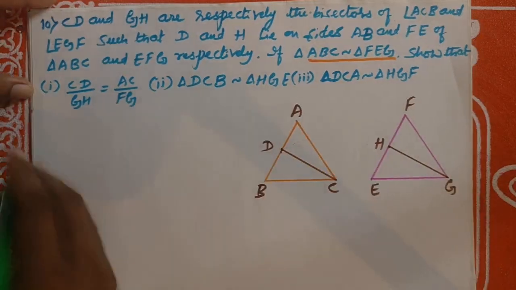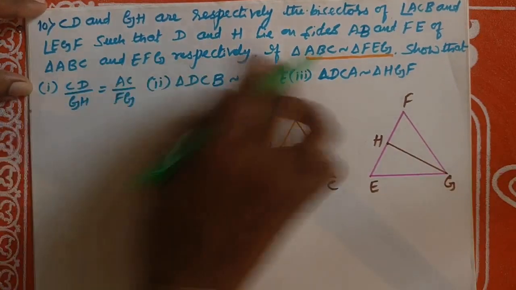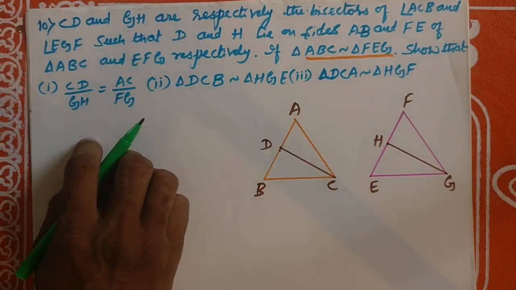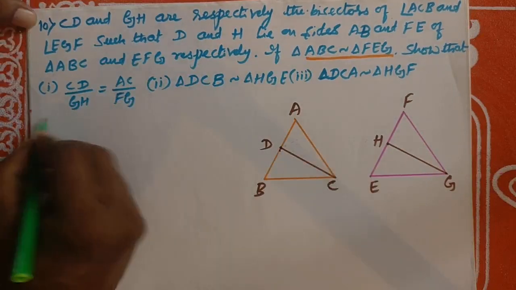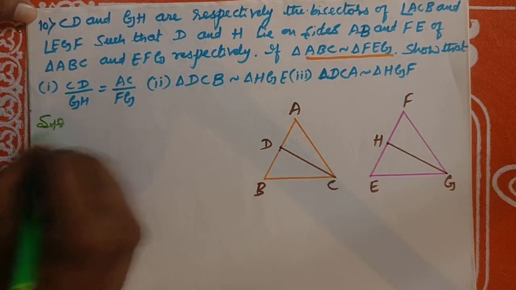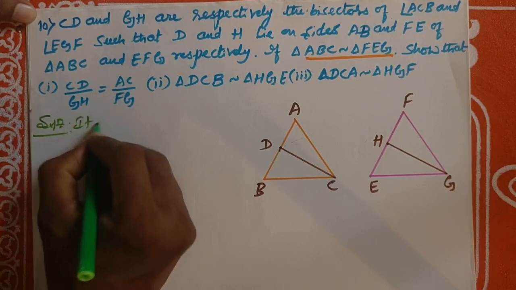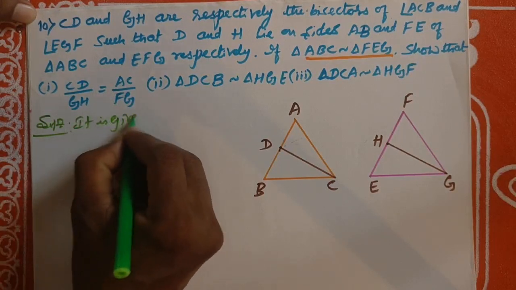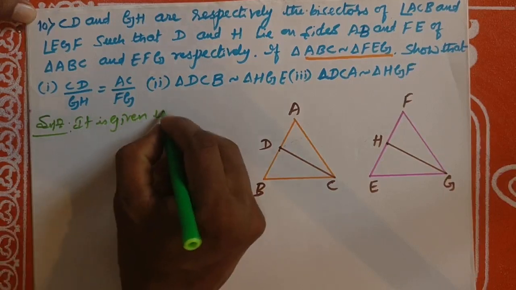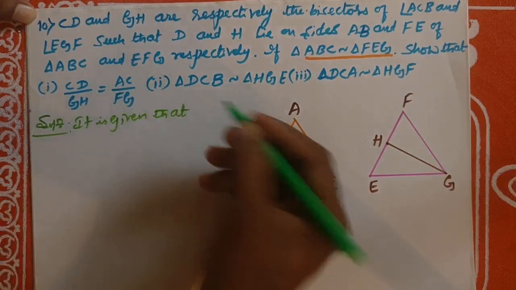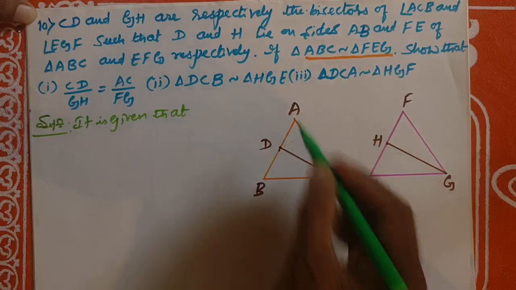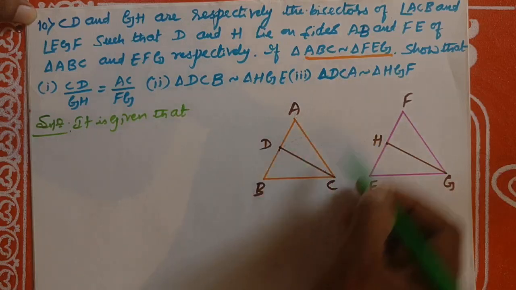Okay. Let us see. First one. We need to prove these three. It is given that triangle ABC is similar to triangle FEG.